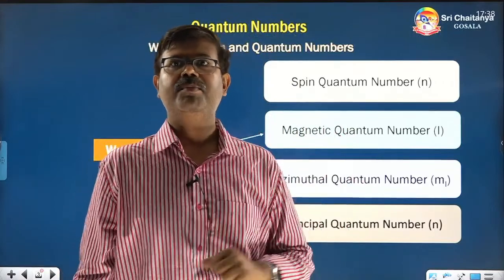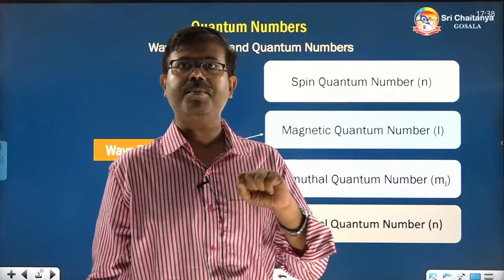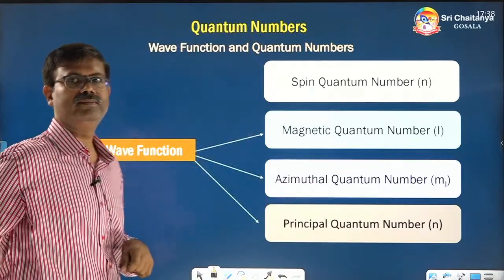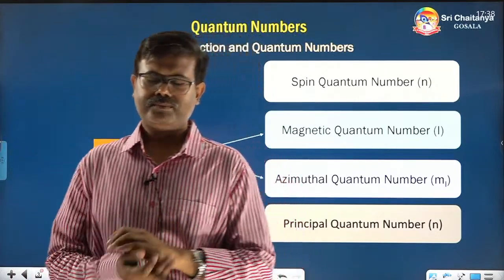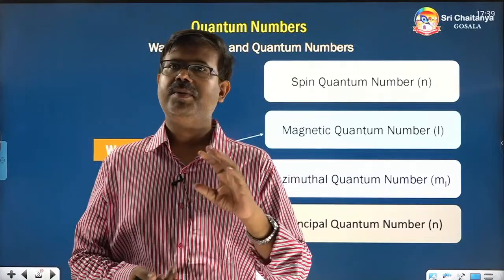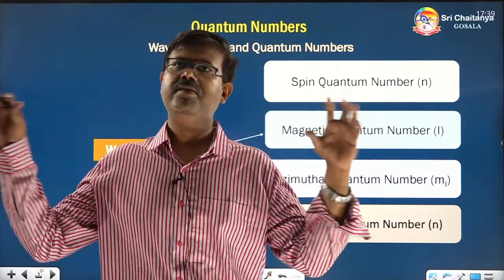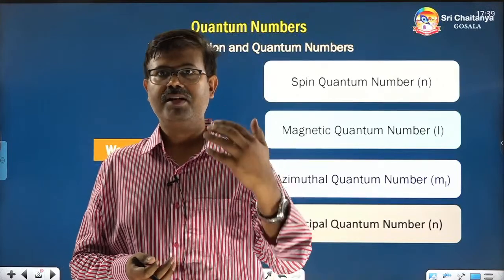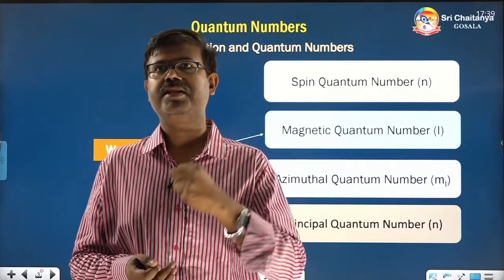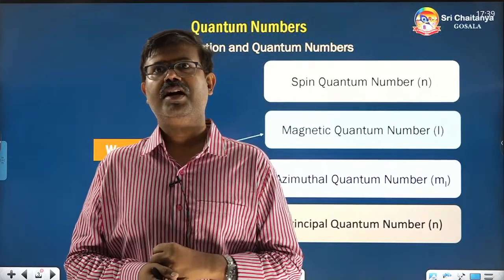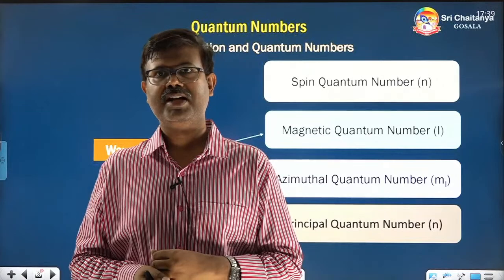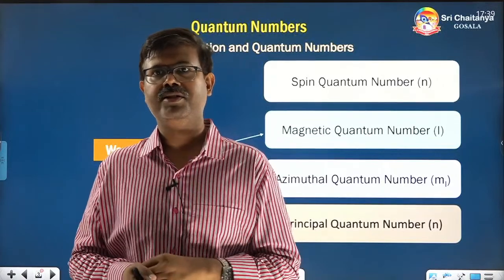These quantum numbers are actually derived from a mathematical function called the wave function. It's a very complicated function. Wave function is a very big and very complicated mathematical function. But based on that mathematical function only, scientists have derived these quantum numbers. And to make you understand easily, I will tell one analogy.